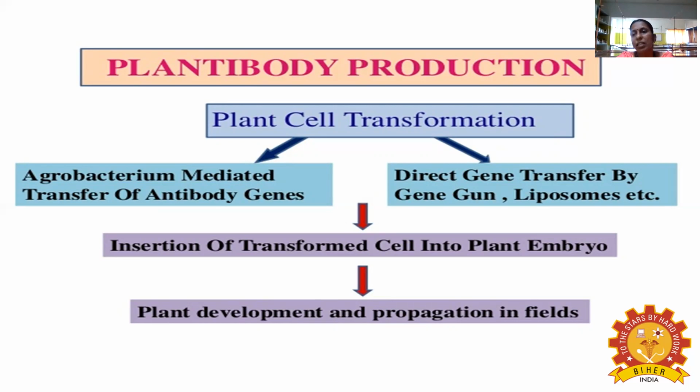And the next case, direct gene transfer. No need for a plasmid and everything. Directly you take the gene, the segment of DNA you want to insert, that you have to take. First thing is you have to isolate the plant DNA, the DNA of the gene you want to insert into the plant. Okay, inserted into the plant. Therefore, I want the high sweet nature of the sweet corn, right?